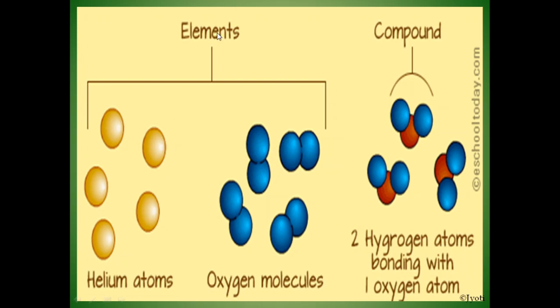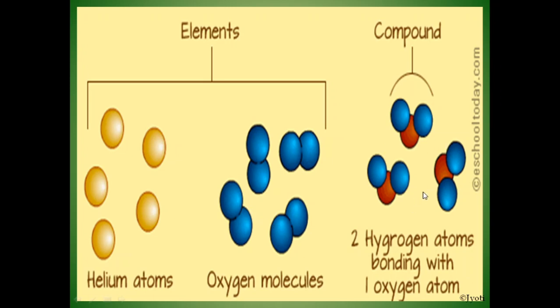So, here you can see elements. Here you can see the helium atoms. Okay. So, there is no other substance mixed with this. Here you can see oxygen molecule. Oxygen we always write as O2. So, that means two oxygens are always in combined form. So, they are oxygen molecules. Other than oxygen, no other particle or element is there. So, they are pure substances.